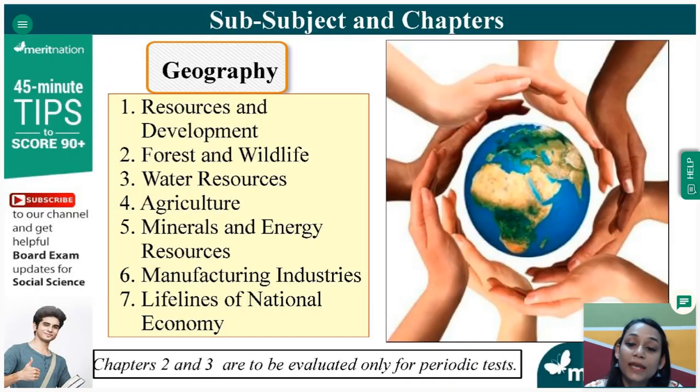Now, then we come to geography, your third sub-subject. Again, it carries 20 marks, equal marks like other subjects as well. So in geography, chapter 2 and chapter 3, that is forest and wildlife resources and water resources, will not come in your board exams. This was evaluated only for your periodic test. So you need not study these 2 chapters. Don't divulge yourself in these 2 chapters, because it will not be evaluated for your board exams. So you can just skip to the other chapters. So in short, there will be around 5 chapters in geography that you need to study for your board exams.